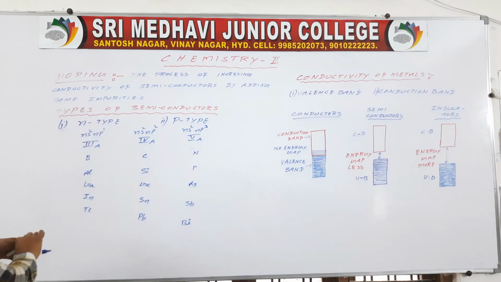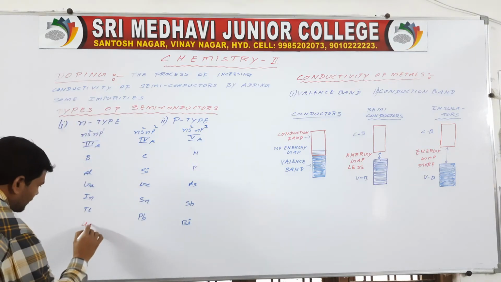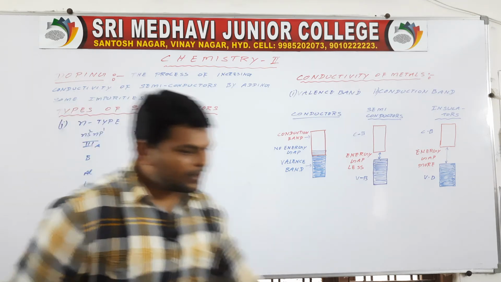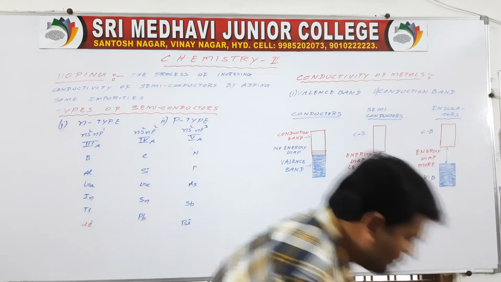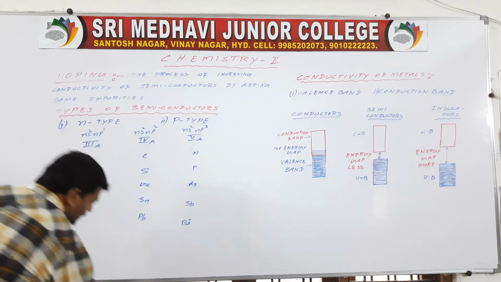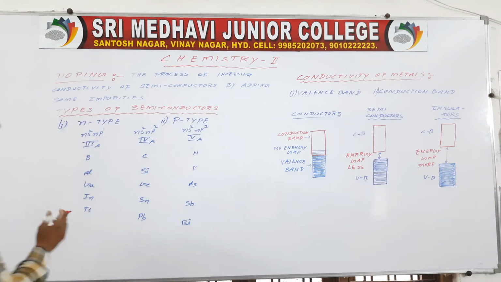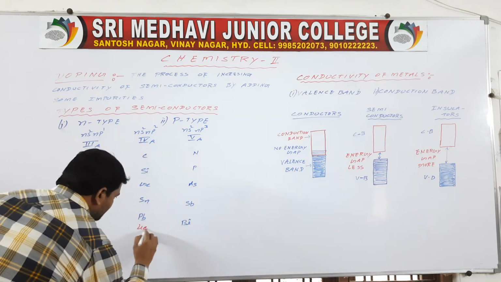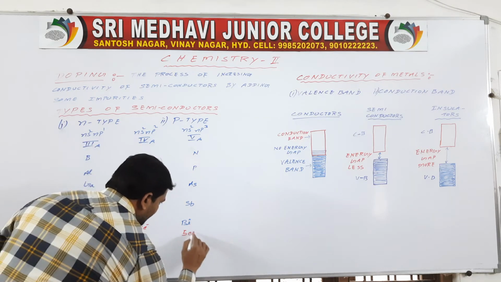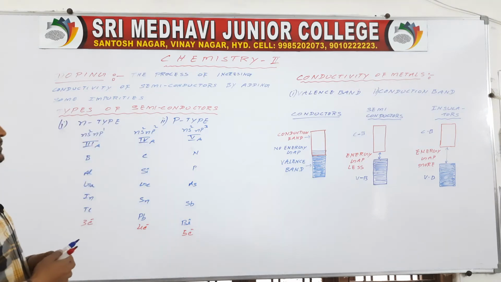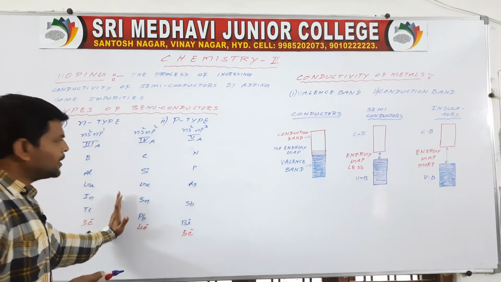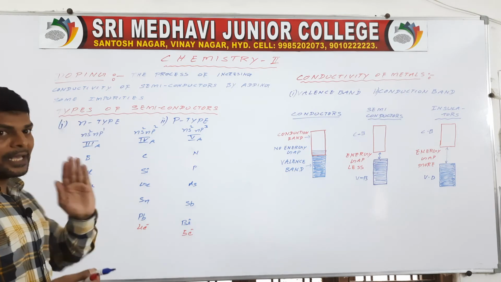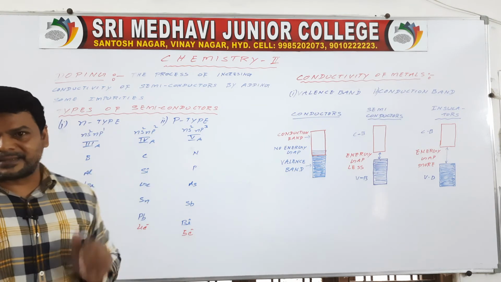How many electrons does it have? 3 electrons. Because group ns2 np1 means it has 3 electrons. This one has 4 electrons. This one has 5 electrons. Now the fourth A group elements like silicon and germanium can act as semiconductors.